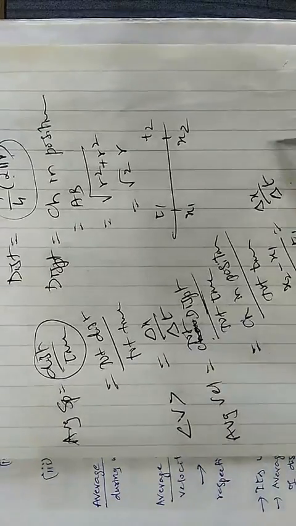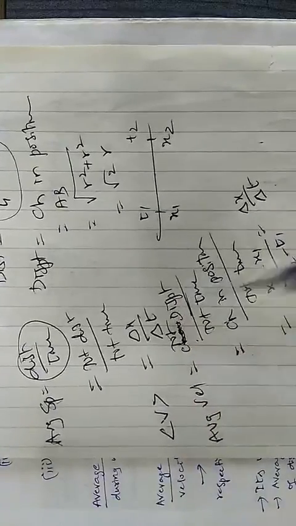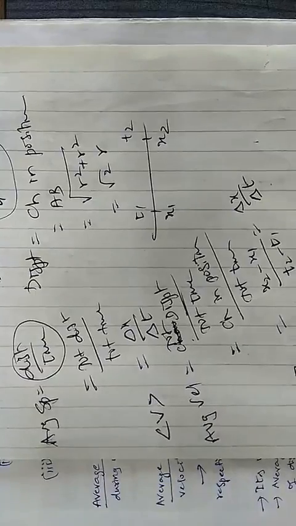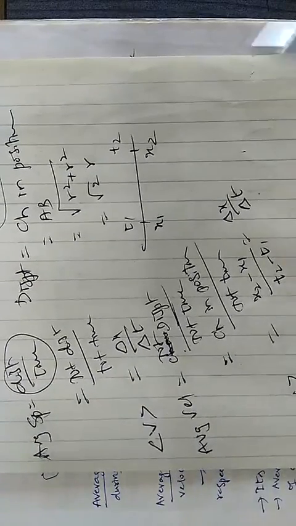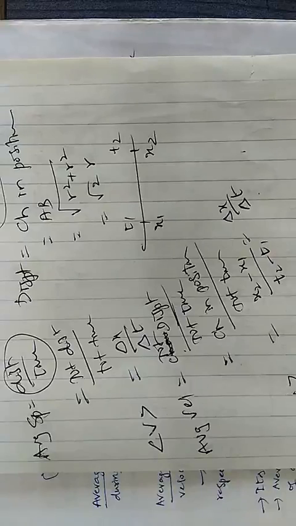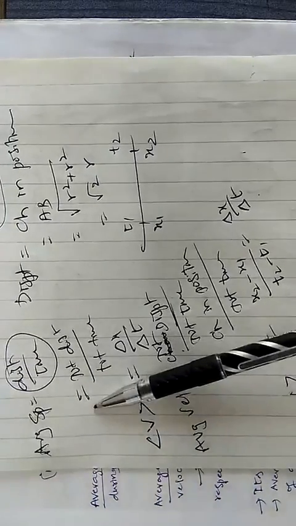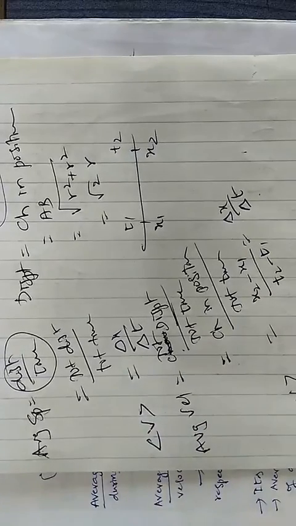Both formulas are the same for average speed and average velocity. Average velocity is the ratio of total displacement to total time. Remember the formula: for velocity, displacement will come, and for speed, distance will come. Remember, speed is a scalar quantity, velocity is a vector quantity.